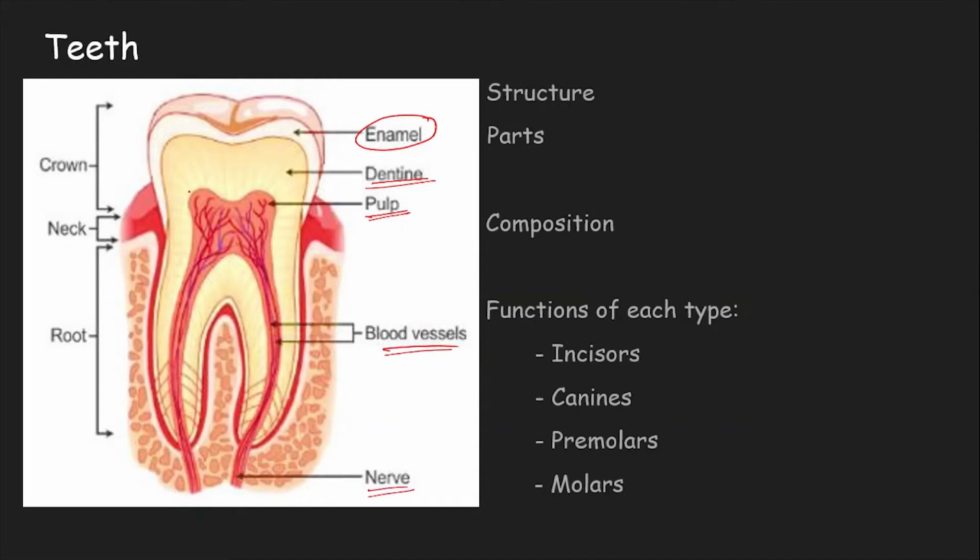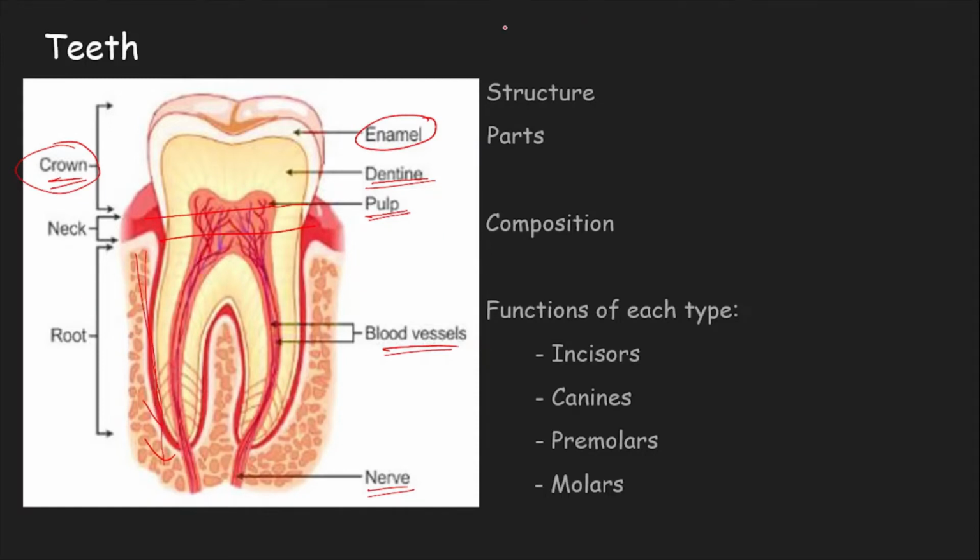Externally, when we divide the structure of the tooth, we have the crown. Crown is the visible region. When you open your mouth, the part of your teeth that you are able to see is called the crown. The neck region is the one which is embedded between the gum part. Root is the one which is seen inside the bony structure.